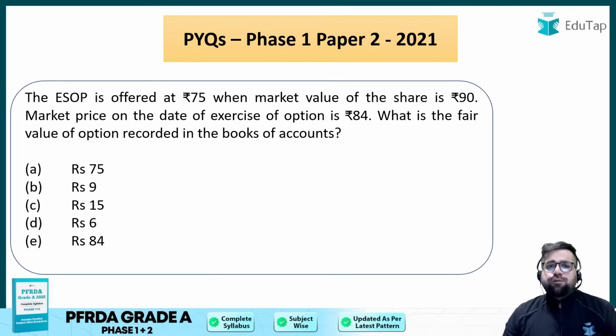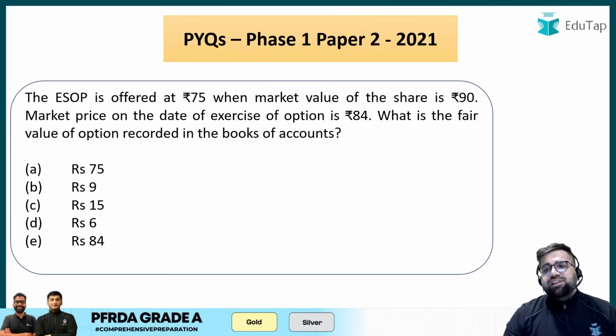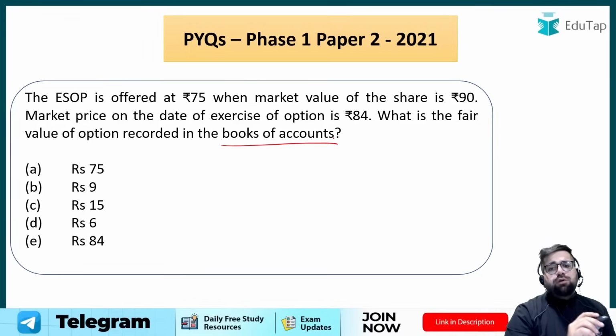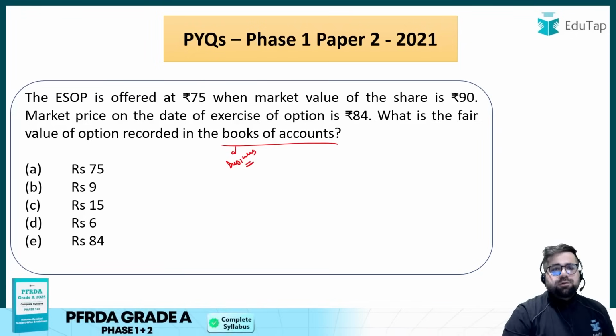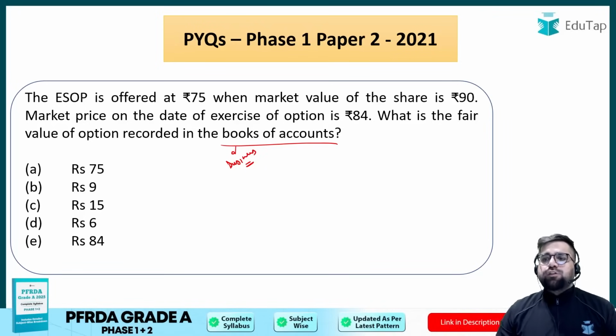ESOP is offered at 75 when the market value of the share is 90. Market price on the date of exercising of option is 84. What is the fair value of option recorded in the books of account? Now when you are doing accounting, you are doing accounting for the business, not for the employees. Now ESOP is offered to you at 75 and the market value of the share is 90.